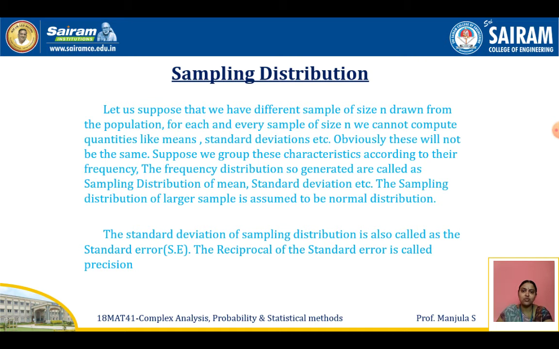The sampling distribution of a large sample is assumed to be a normal distribution. Already we studied the normal distribution in probability distributions. The standard deviation of the sampling distribution is called the standard error. The reciprocal of the standard error is called precision.